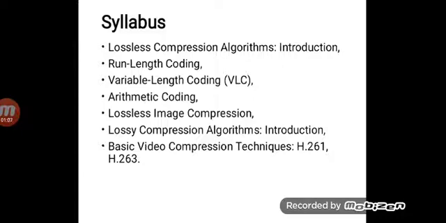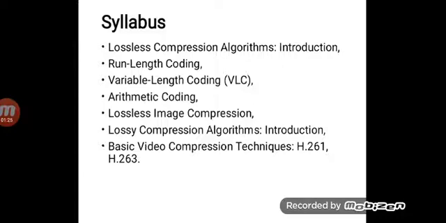Then followed by that, a few lossy compression algorithms. So it is just the introduction to the lossy compression algorithms. And lastly, we'll see the basic video compression techniques. In that, we'll see H.261 and H.263.